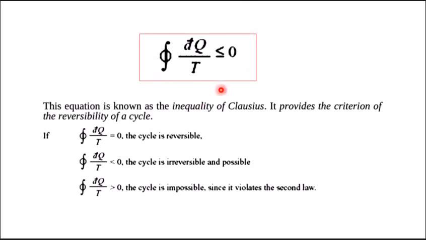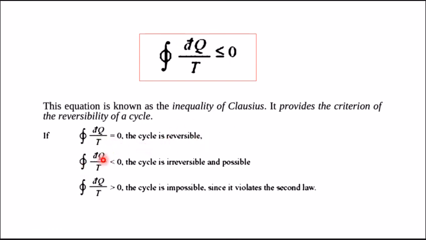This equation, cyclic integral of dq by T less than or equal to 0, is the equation of Clausius inequality. This equation is important to decide the criterion of reversibility of a cycle. How? If the value of the cyclic integral of dq by T is equal to 0, we can say the cycle is reversible.